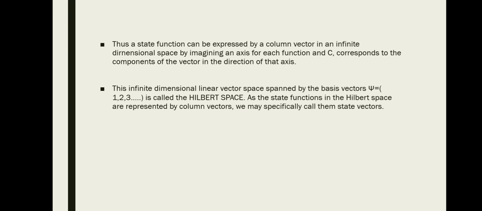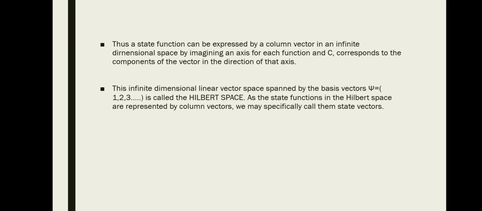Here a plus ib is nothing but a certain state function, and each function corresponds to a certain dimensional axis, and its components are a and b in the state function a plus ib. The components a and b lie in the direction of that particular axis. This infinite dimensional linear vector space spanned by the basis vectors psi of 1, 2, 3 and so on is called Hilbert space. Therefore, here psi i, with i equal to 1, 2, 3, and so on, spans the Hilbert space.